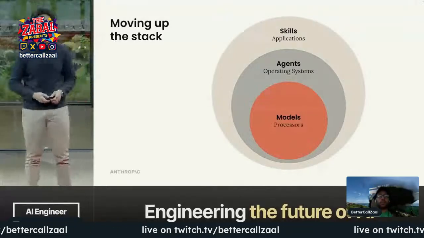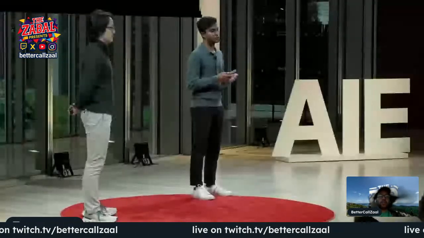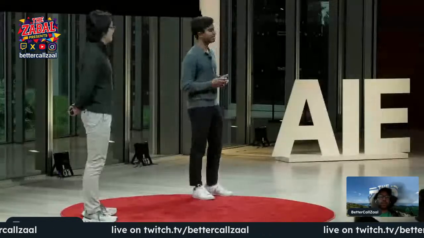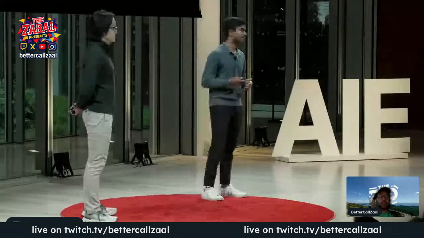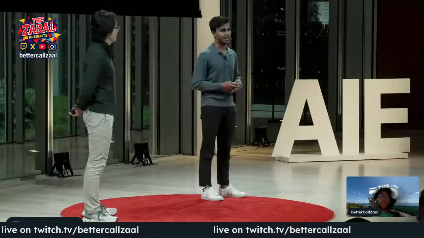So skills are just the starting point. To close out, we think we're now converging on this general architecture for general agents. We've created skills as a new paradigm for shipping and sharing new capabilities. So we think it's time to stop rebuilding agents and start building skills instead. And if you're excited about this, come work with us and start building some skills today. Thank you.